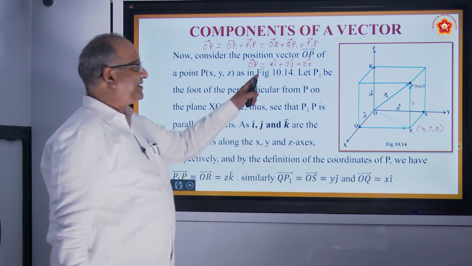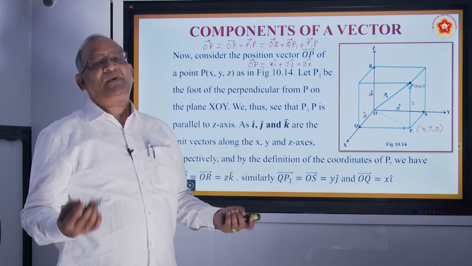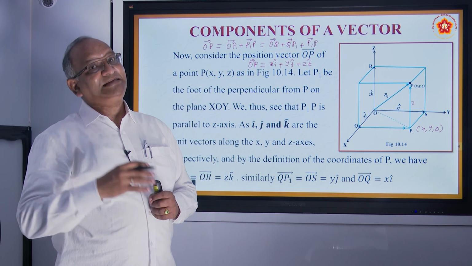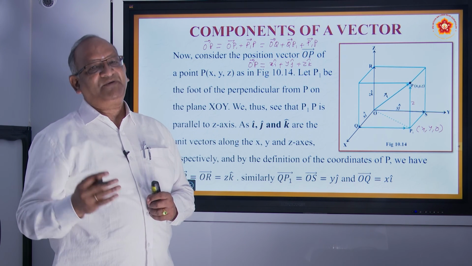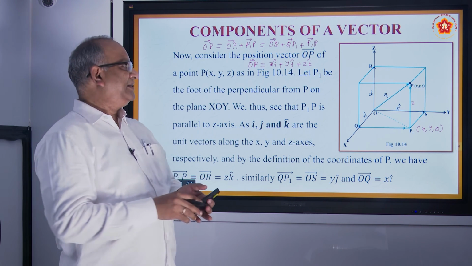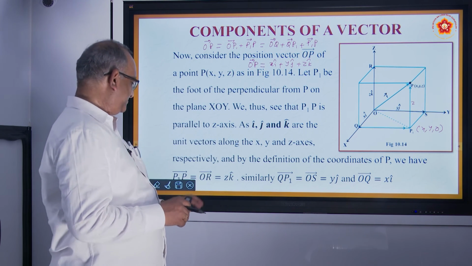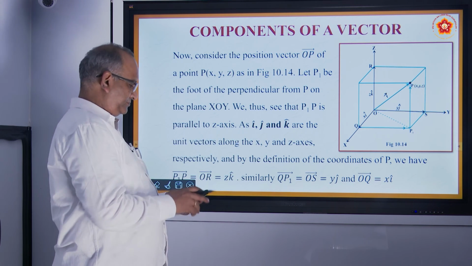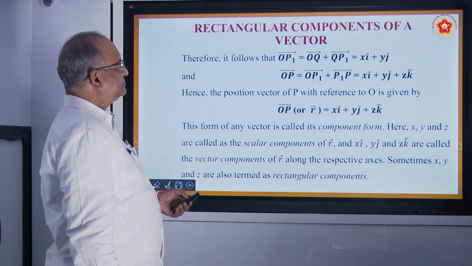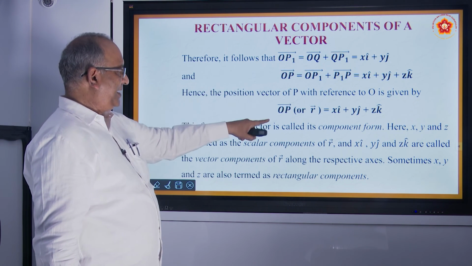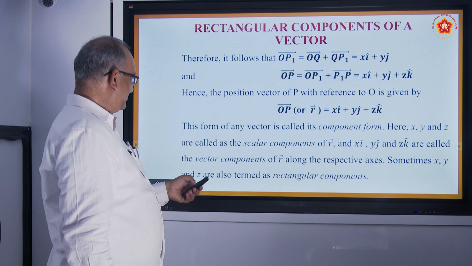And if you write the vector in this way, it is called the component form of a vector. So what is the component form? The ijk form. If the coordinates are x, y, z, then it is xi plus yj plus zk. The same thing he is explaining: OP1, OP and then R.